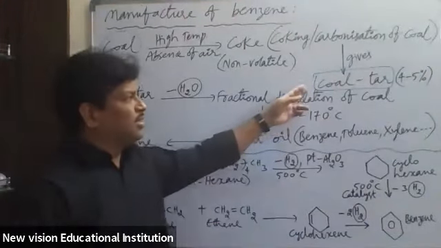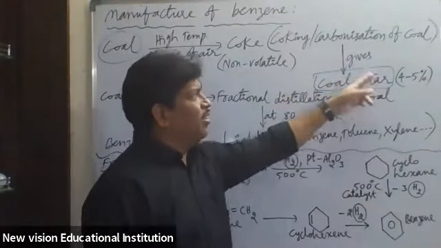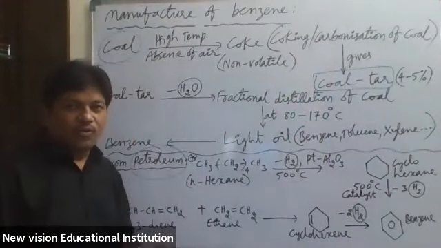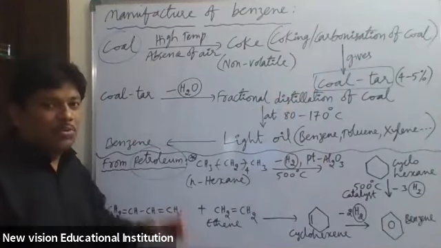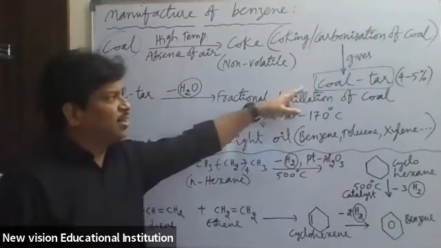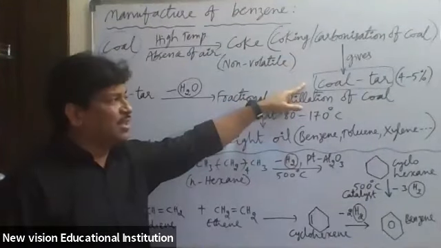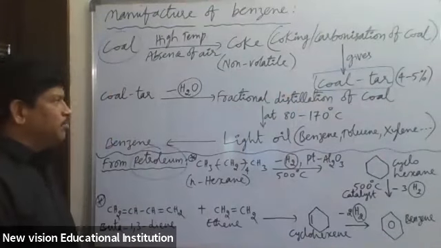Here coal tar is a viscous substance. Coal tar, 4 to 5%, is obtained by the carbonization of coal. By carbonization of coal, what do we get? We get coal tar, the viscous substance. What will be the percentage of coal tar? 4 to 5%. Keep that point in mind.